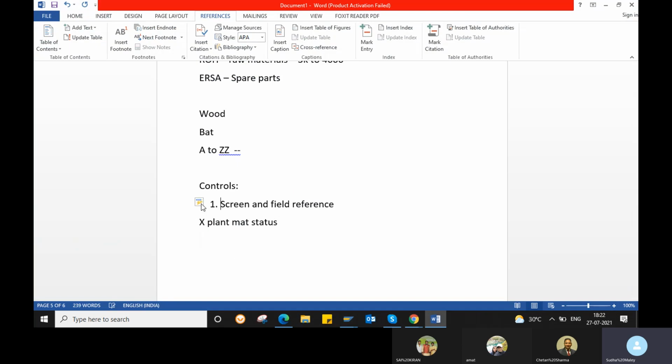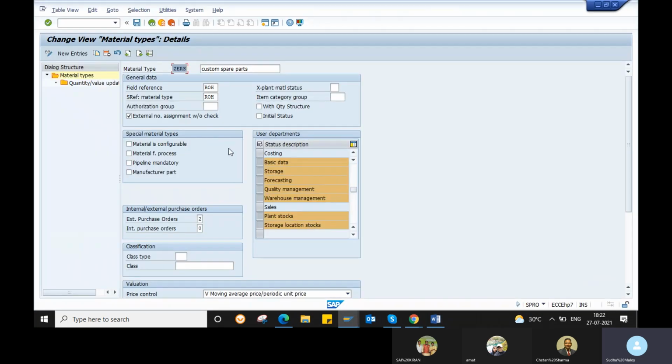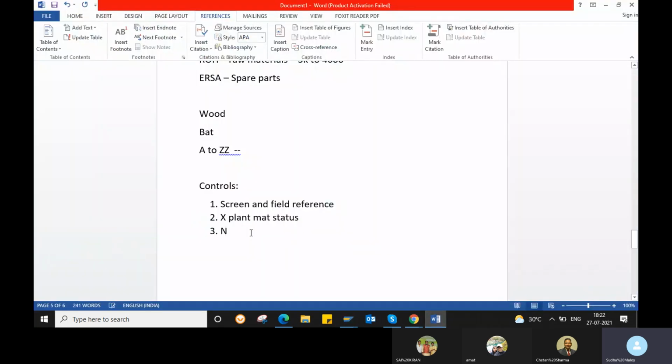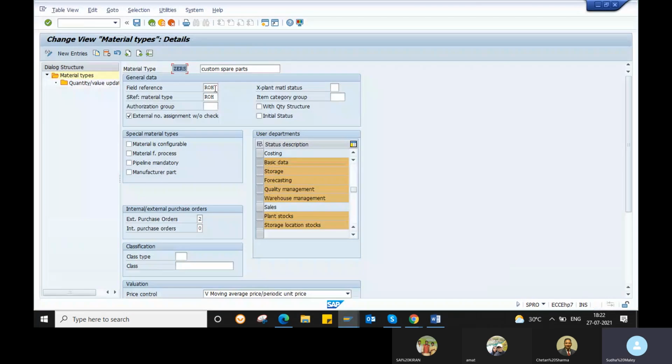So first one is your screen and field reference. The next one is your cross-plant material status, where you can block for purchasing, where you can block for your costing. Okay, and the next one is your number range. So already we know the number range is dependent on your material type, whether it is external or internal also. So the number range is always dependent on your material type.